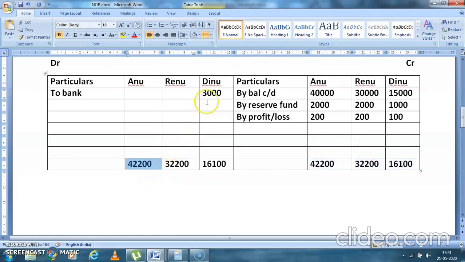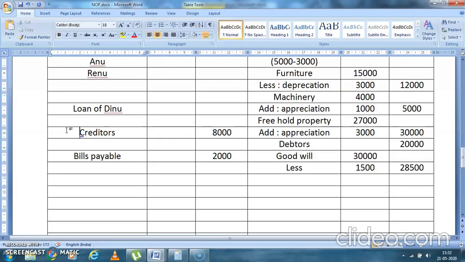See, Dinu is retiring. You have already paid him 3,000. So how much is left? 13,100. And this goes to where? To his loan account. Yes, and the others will go to the balance sheet. So you write it as balance carried down, with no minusing. So 42,200, 32,200, in the balance sheet.